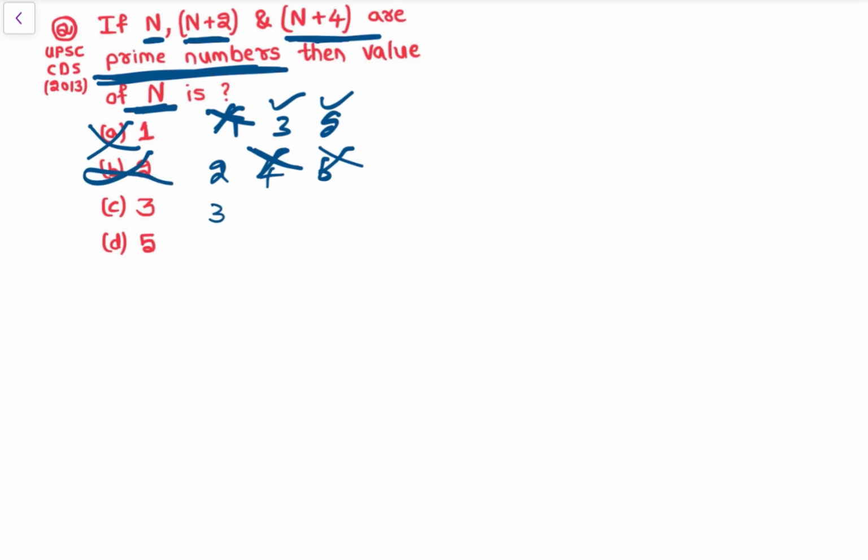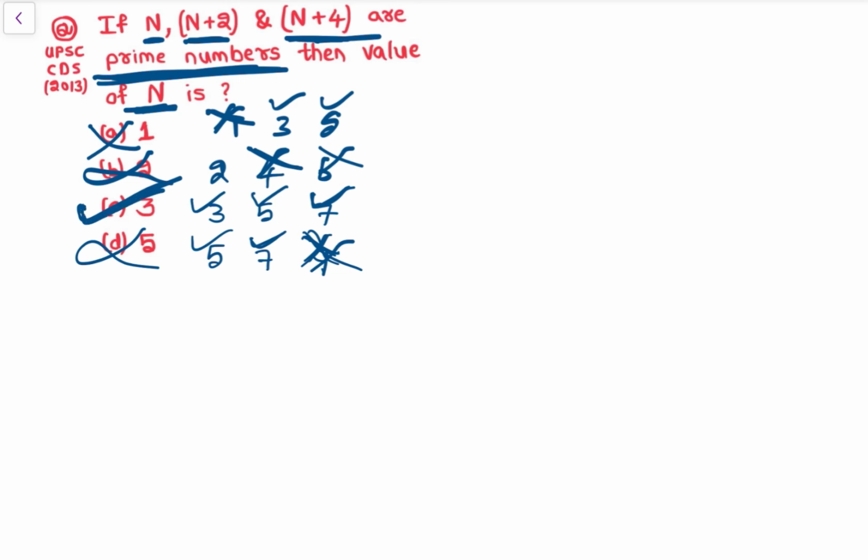Then n is equal to 3, so 3 plus 2 is 5 and 3 plus 4 is 7. As n is a prime, n plus 2 is also a prime and n plus 4 is also a prime, so this is correct. Then let's check with 5. 5 is a prime number, n plus 2 is 7, a prime number, then n plus 4, that is 5 plus 4, is 9, and 9 is not a prime number, so this is also eliminated. So the value of n is 3, right? These are simple easy questions.